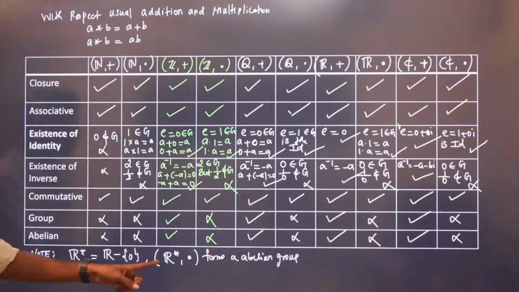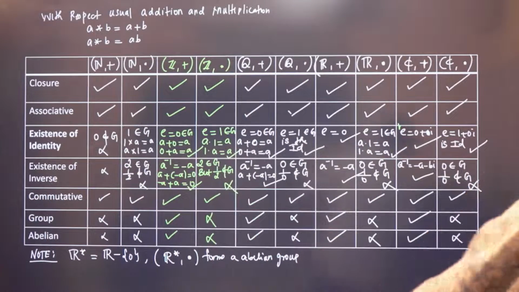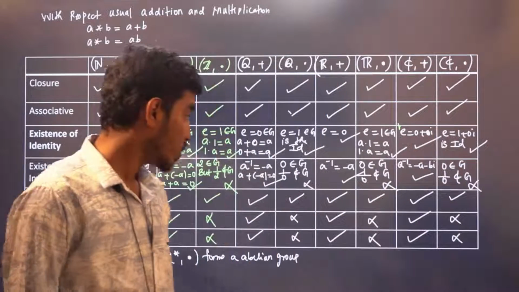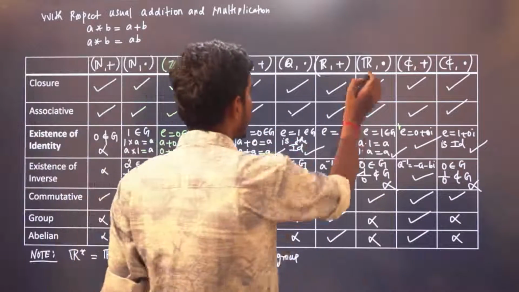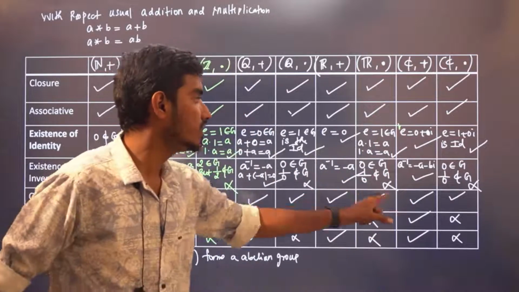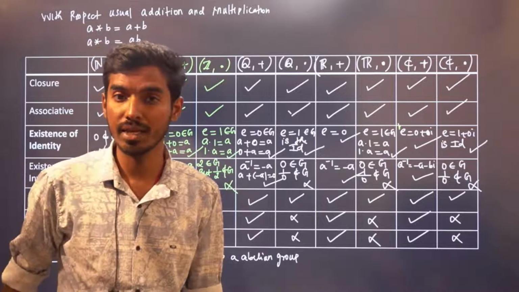With respect to multiplication, we are not getting a group because of 0. For the 0 element only, we are not getting an inverse. So if I remove 0 from this set, then every element will have an inverse. Obviously, this will be closed. So therefore, it is a group as well as abelian.